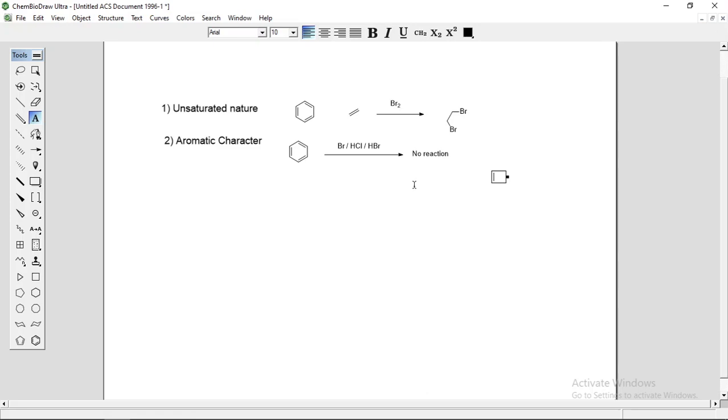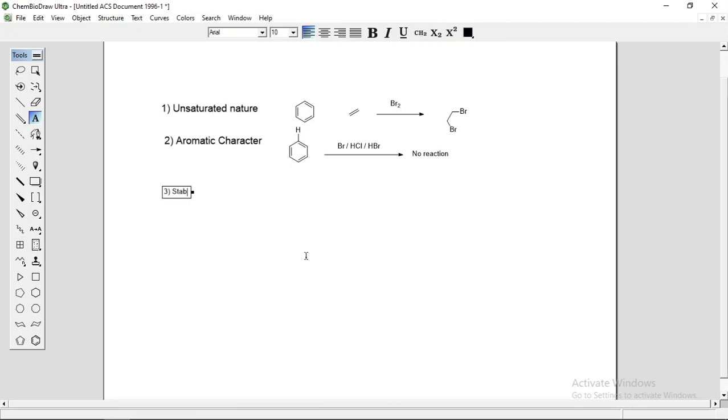So this is due to the aromatic character of benzene. Okay, but this benzene or the aromatic compound undergoes substitution reaction. So substitution reaction is nothing but the replacement of hydrogen atom by any other group like Br, Cl or alkyl or aryl group, that is called a substitution reaction. So in substitution reaction, what happens? Only the hydrogen is replaced.